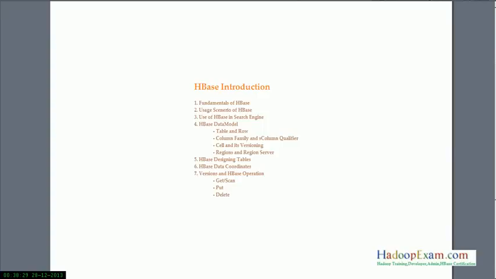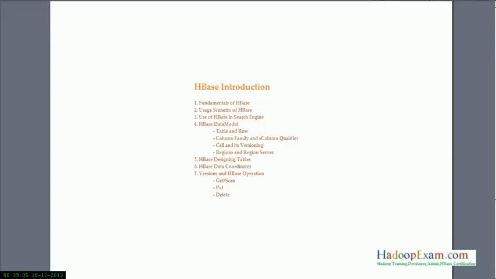And then later on we will see the HBase data model, various entities in HBase like table, rows, column family, column qualifier, cell and its versioning, and then regions and region servers. Later on we will also see how designing of tables impacts accessing the data, and the various coordinates for accessing the data. And at last we will see how various operations can be performed to get and put the data into the HBase table.